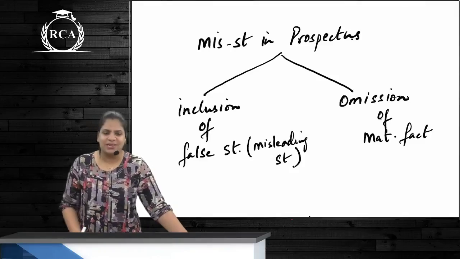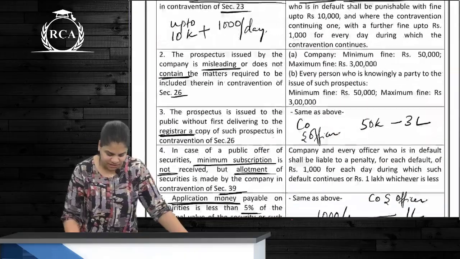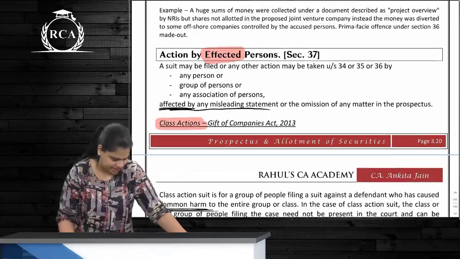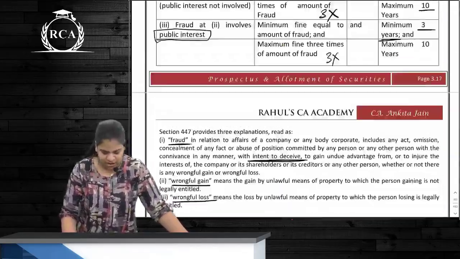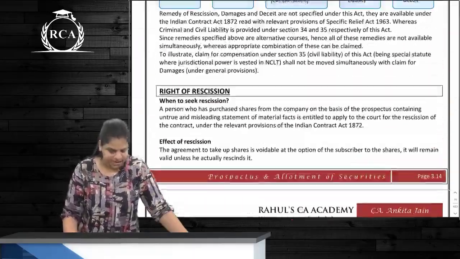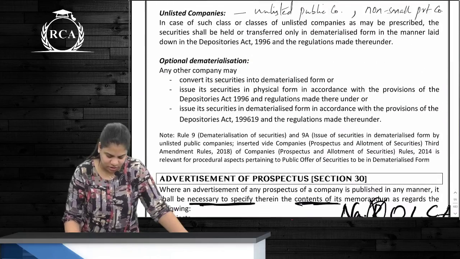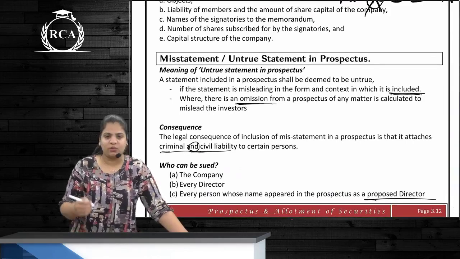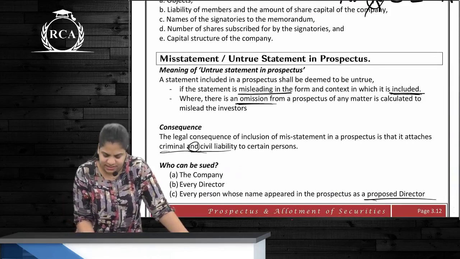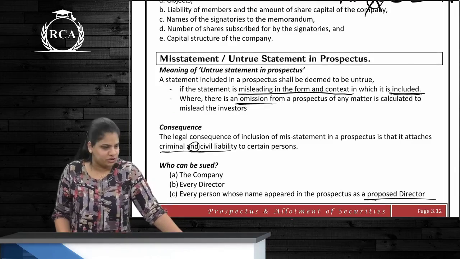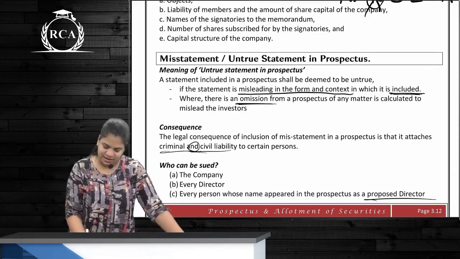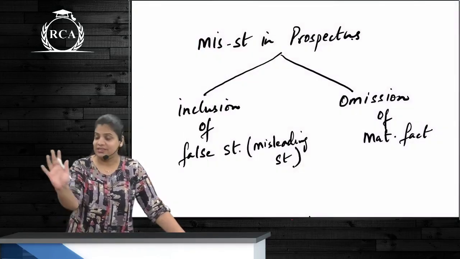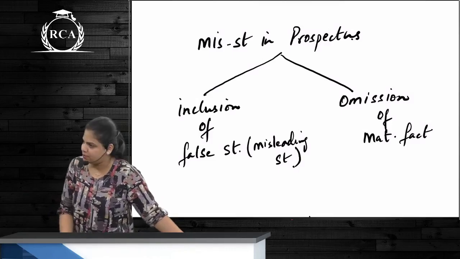So we are talking about misstatement in prospectus, and misstatement in prospectus can be of two types. Either there is an inclusion of a false statement, or there can be an omission of a material statement, correct? Whatever statement is included is misleading in the form and context in which it was included, and the omission is done to mislead the investors. In such a case, we'll say that there is a misstatement in the prospectus, correct?